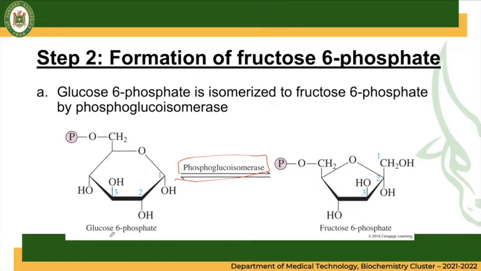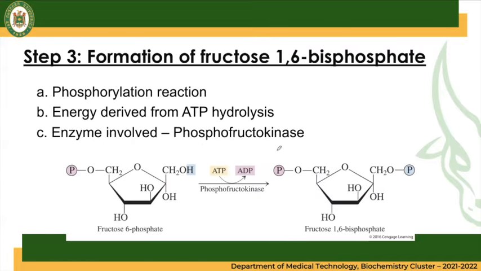So, it changes your glucose 6-phosphate from a pyran structure. Remember, pyran is a 6-membered ring: 1, 2, 3, 4, 5, 6. It will become a furan ring. So, mula sa 6, naging 1, 2, 3, 4, 5, a 5-membered ring. So, our next step, which is step number 3, now we have a fructose 6-phosphate.